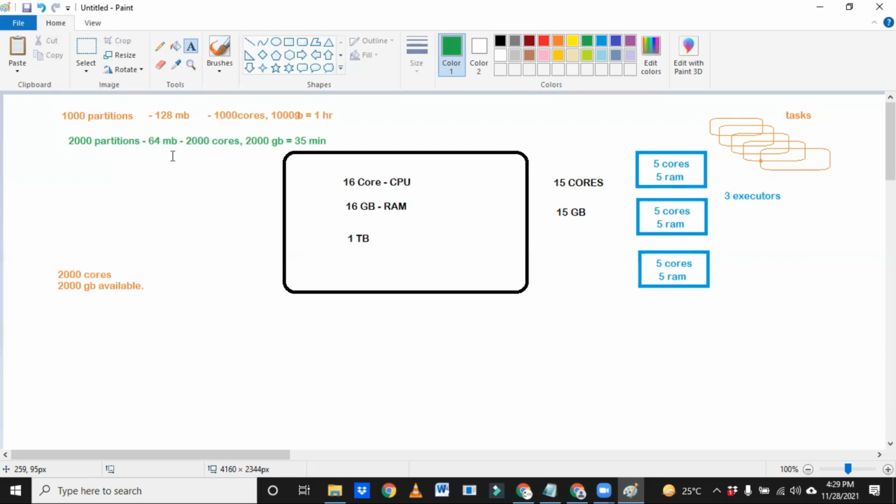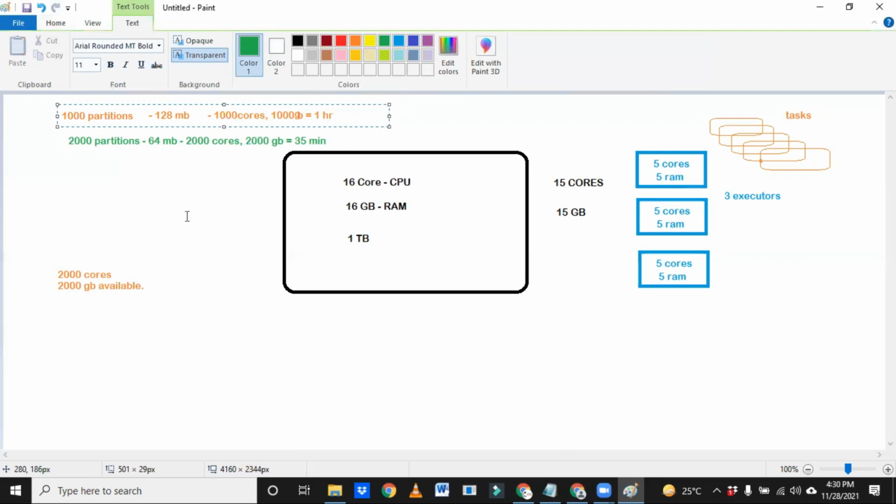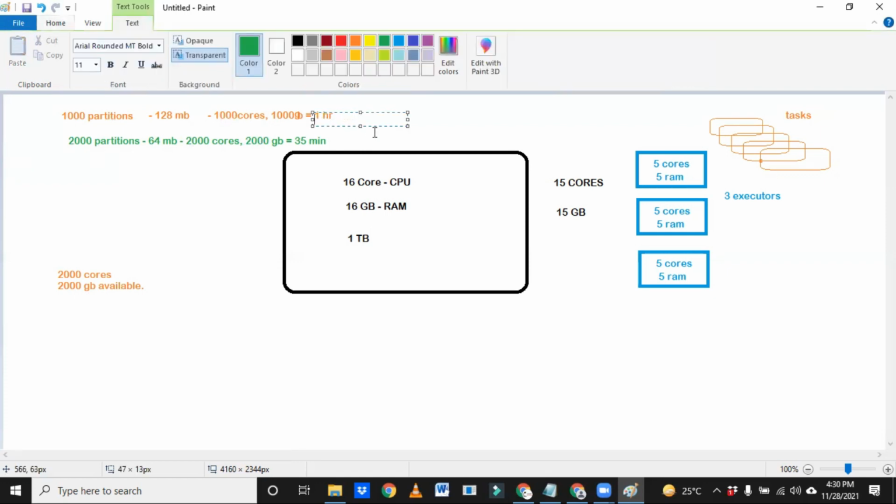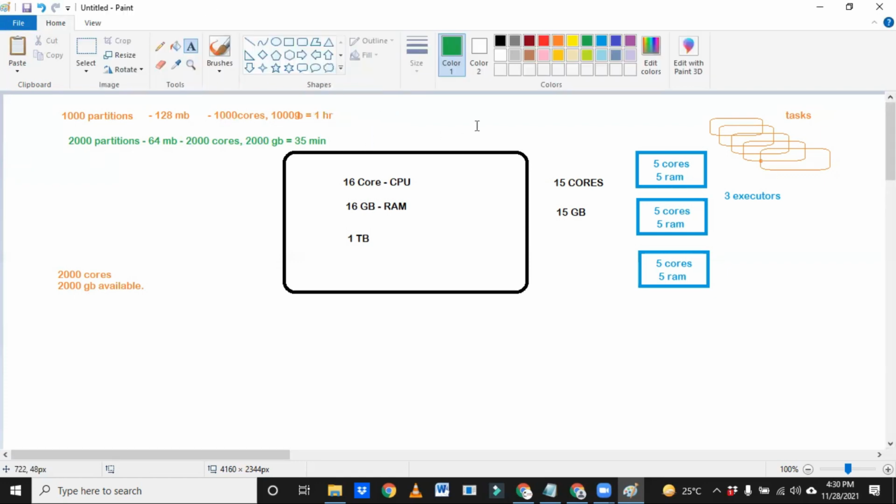Okay, so sometimes the cluster is so busy that you don't get 1,000 cores. Okay, you got only 250 cores. Then obviously this 1 hour will go to 3 or 4 hours, right? And we can do one more thing.